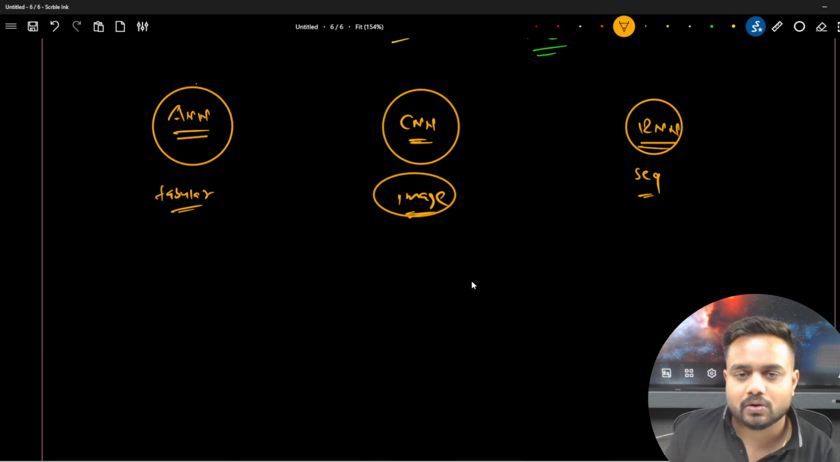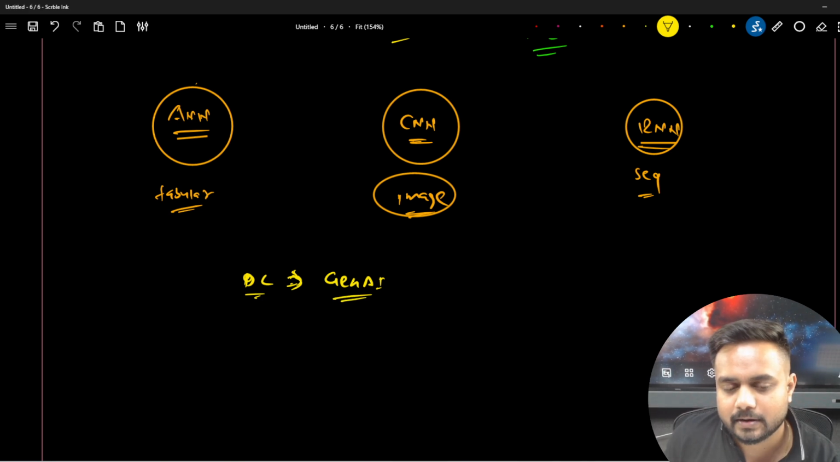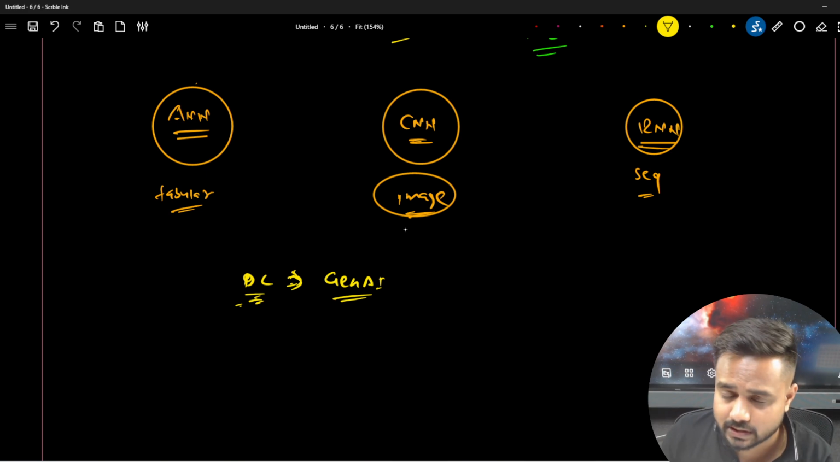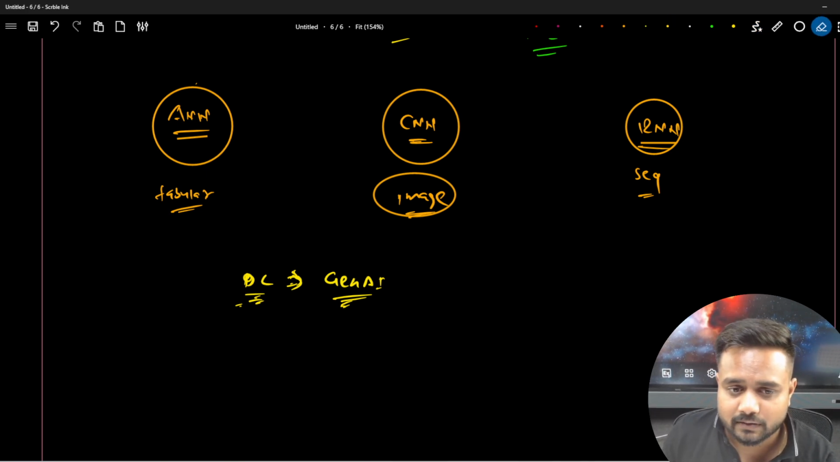Now, guys, whenever we are talking about deep learning, ANN, CNN and RNN always come into the picture. Or if we are talking about generative AI, yes, this will be the fundamental of it. Now, okay, let me remove the generative AI from here because it might be confusing.